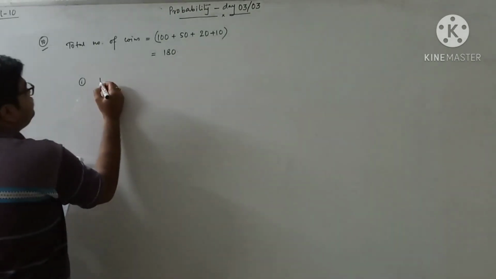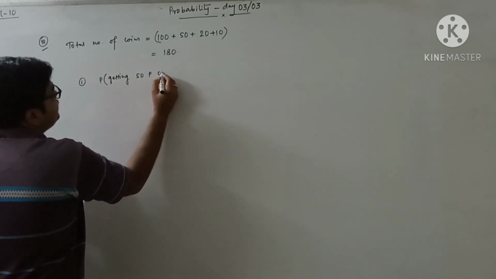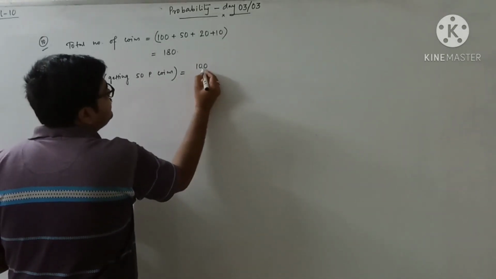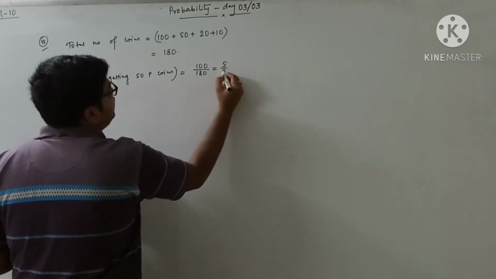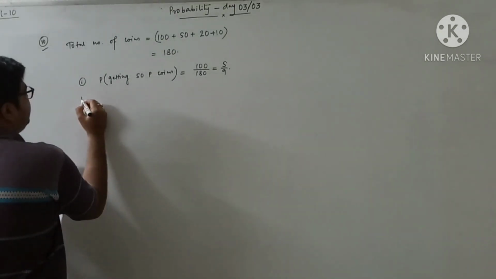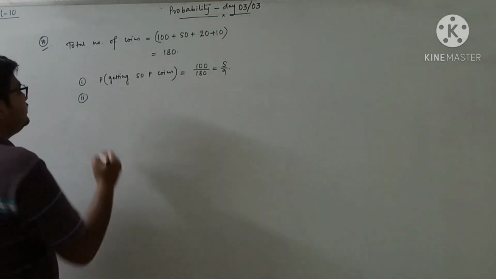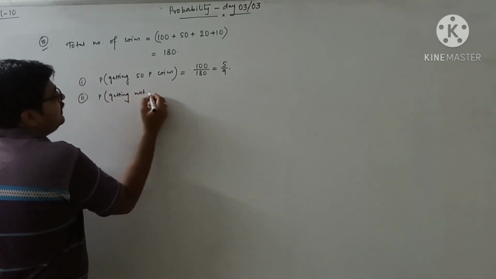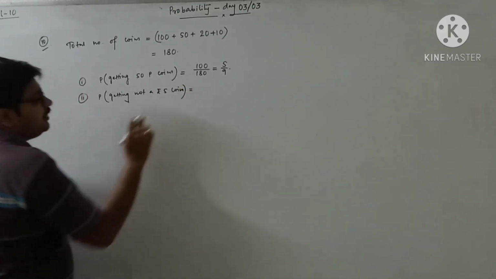So the probability of getting a 50 paise coin is equal to 150 paise coins out of 180. So it's coming 5 by 9. Okay. Now going for the second one, that it will not be a rupees 5 coin. So the probability of getting not a rupees 5 coin. Carefully see this one, not a rupees 5 coin.